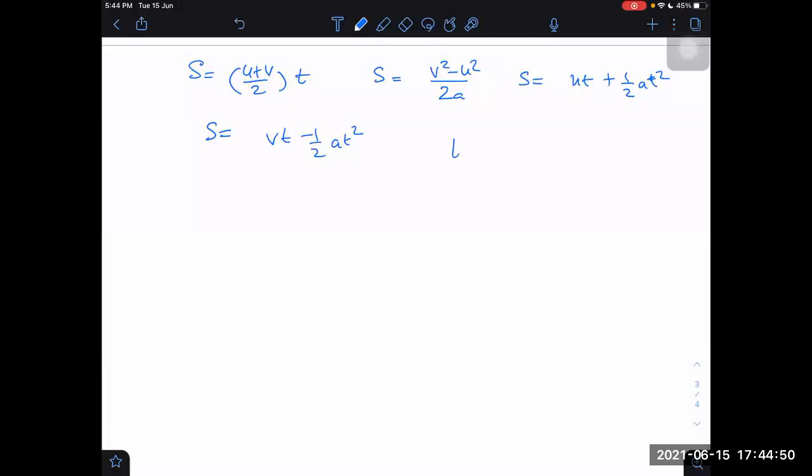For time, it is always simple. It is nothing but v minus u by a, change in velocity divided by acceleration. This comes from v equal to u plus at only. It is the same thing, but written in a different way. You may be used to interchanging the terms.